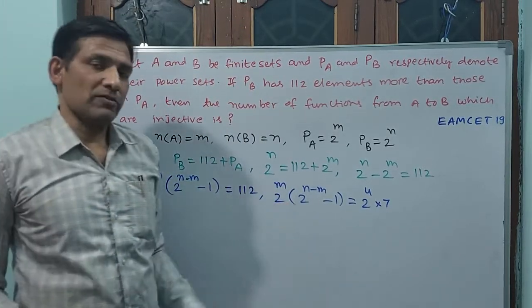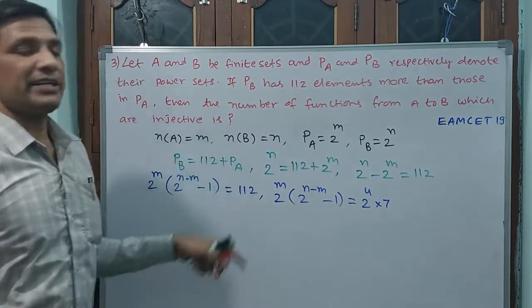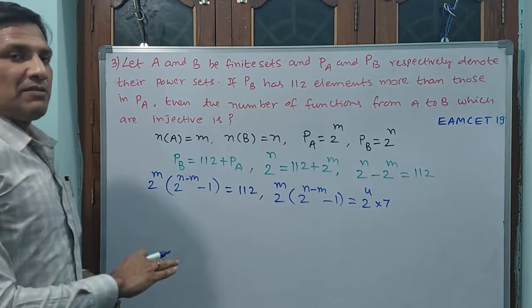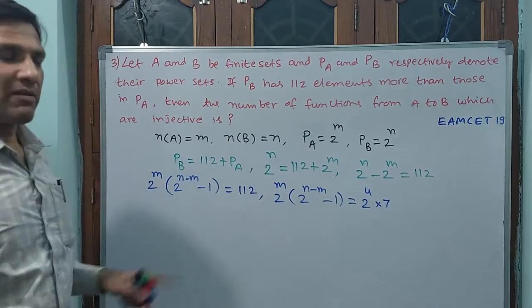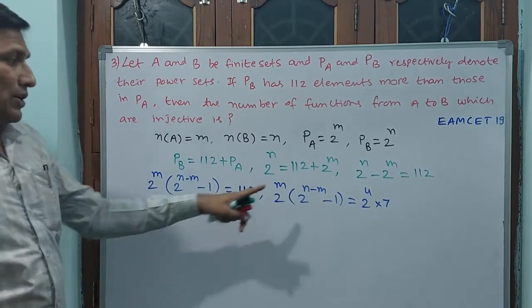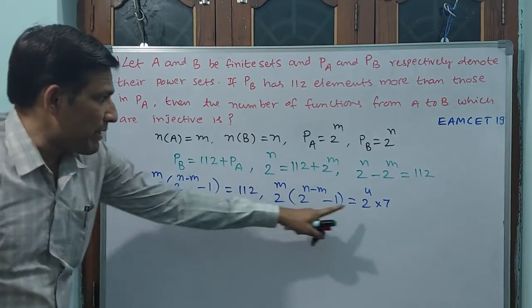Okay, 2 power 4 into 7. Why? Because 16 sevens are 112. 16 sevens: 7 sixes are 42, 7 ones are 7, plus 4 is 11, so 112. Okay, 112. But you see, 2 power m matched 2 power 4.